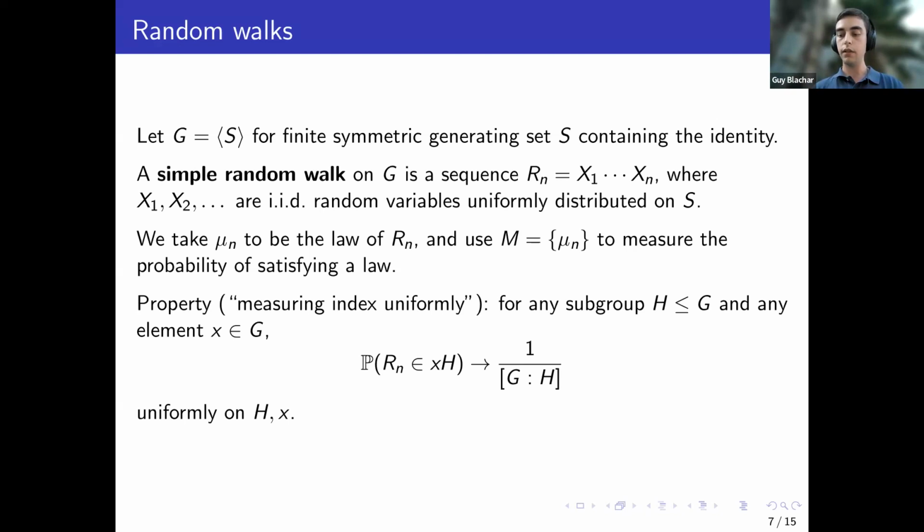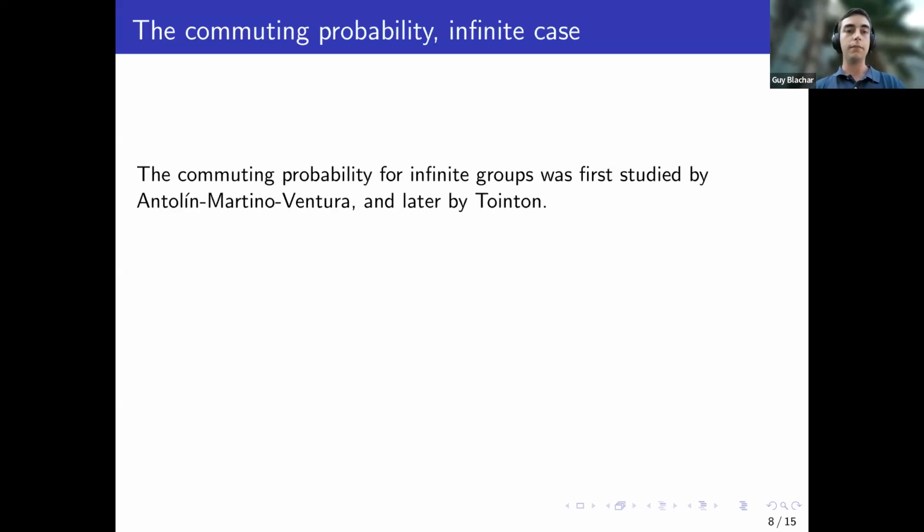The first results that we'll mention did use these sequences of measures to study the probability of satisfying a law. Before going to our work, I should mention the initial work regarding the commuting probability, that is, the probability that two random walks commute after n steps, first by Antolin, Martino, and Ventura, and later by Tronton.